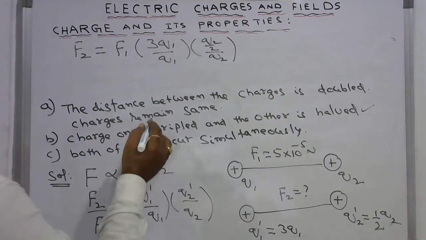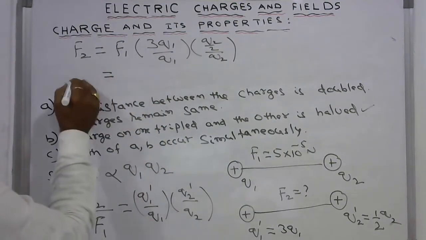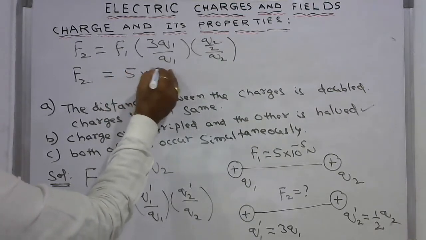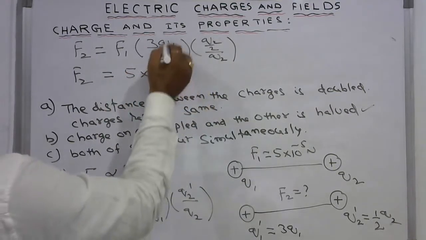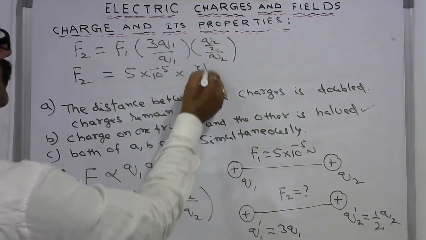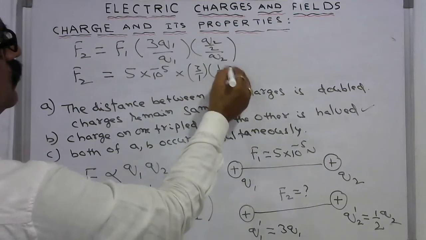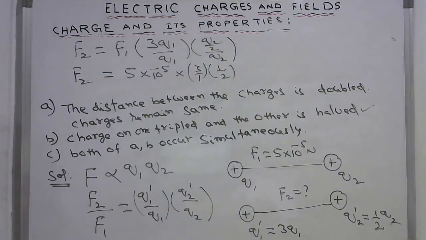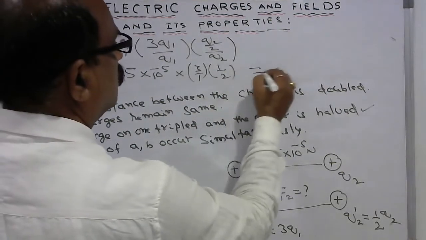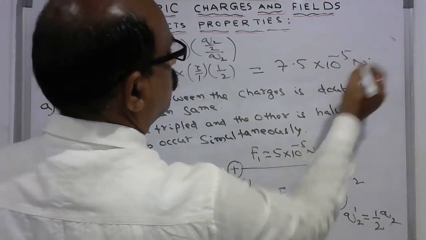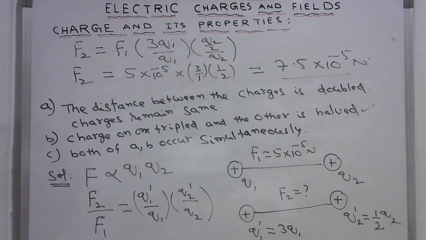So F2 is equal to F1, which is 5 into 10 power of minus 5, into Q1 cancelled, 3 by 1, into Q2 cancelled, 1 by 2. So its value is 7.5 into 10 power of minus 5 newtons.